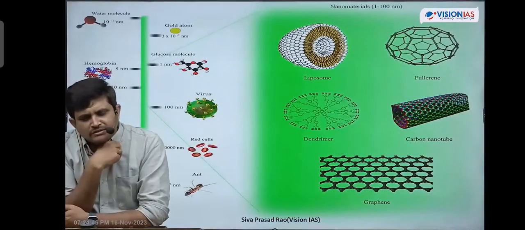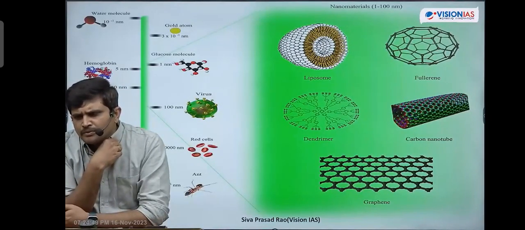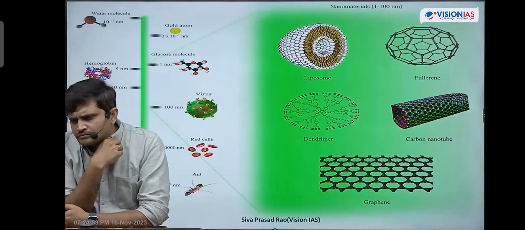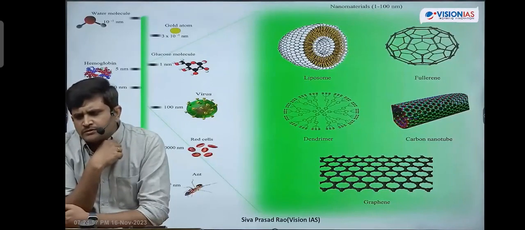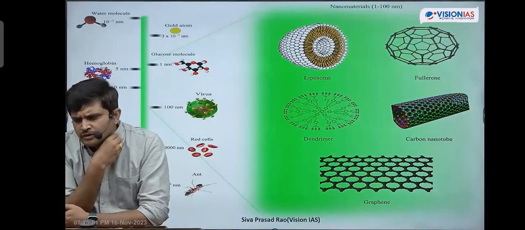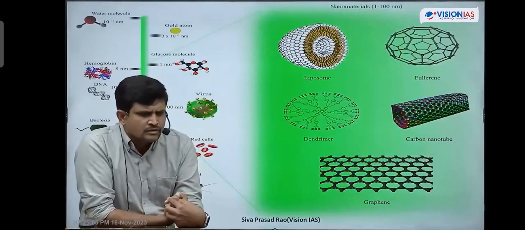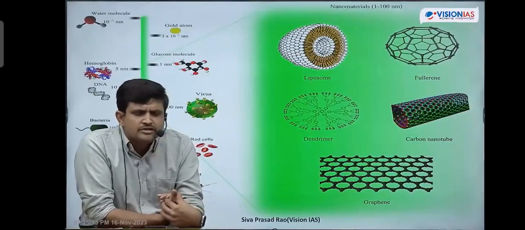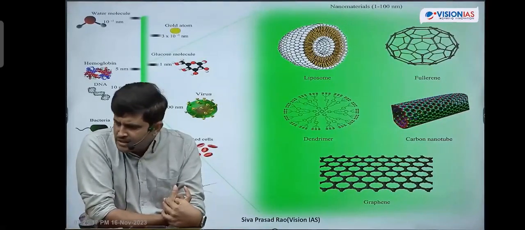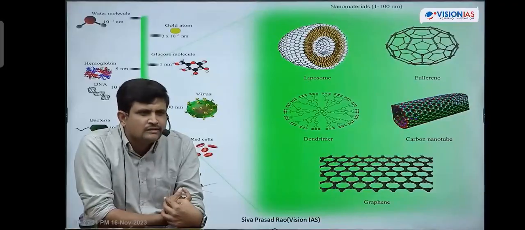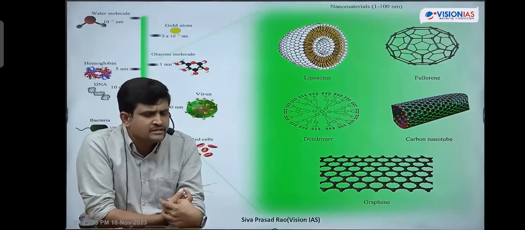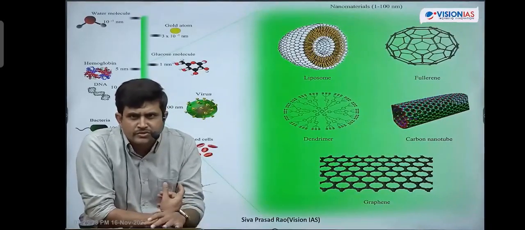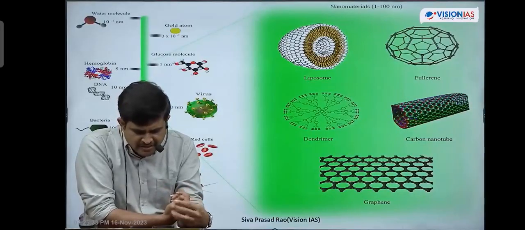Take it. Approaches of nanotechnology are: one is the top-down approach. Top-down approach means large molecules are converted into smaller molecules. Example: graphene extracted from graphite.